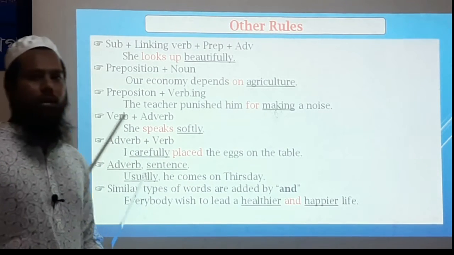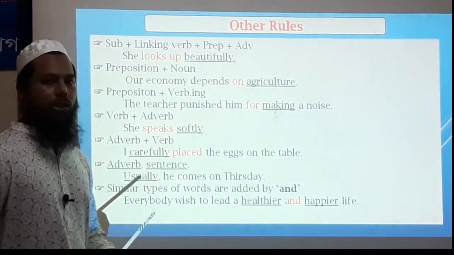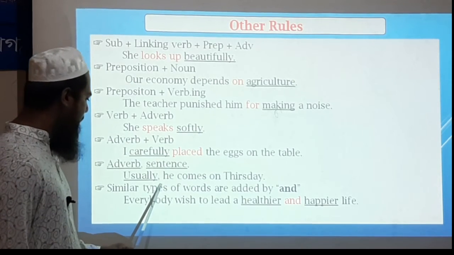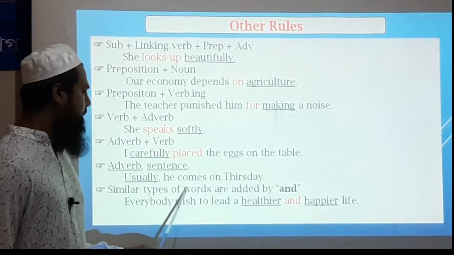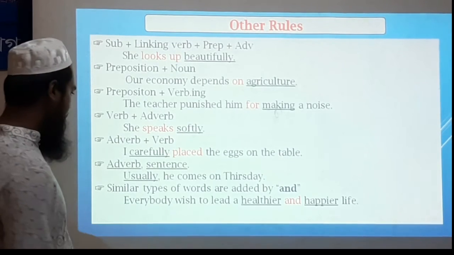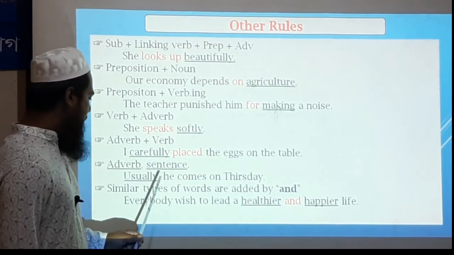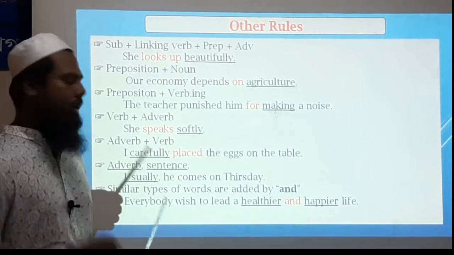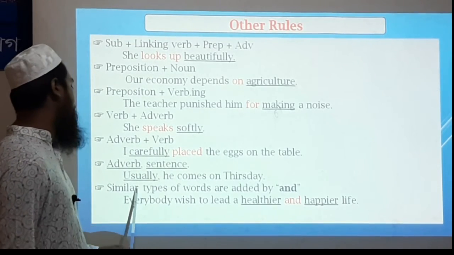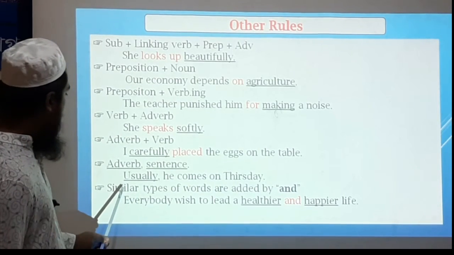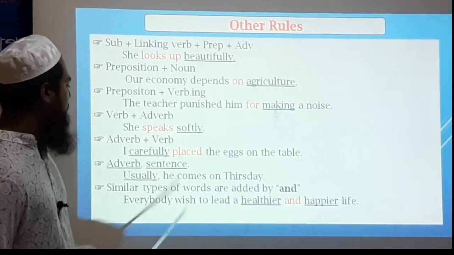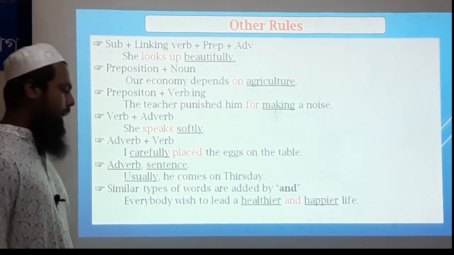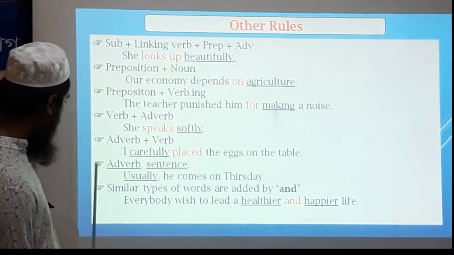And if we have any sentence that starts with a blank and has a comma, and the remaining sentence comes next, then in the blank there will always be an adverb, such as: usually, he comes on Thursday. Here usually was in the blank space.